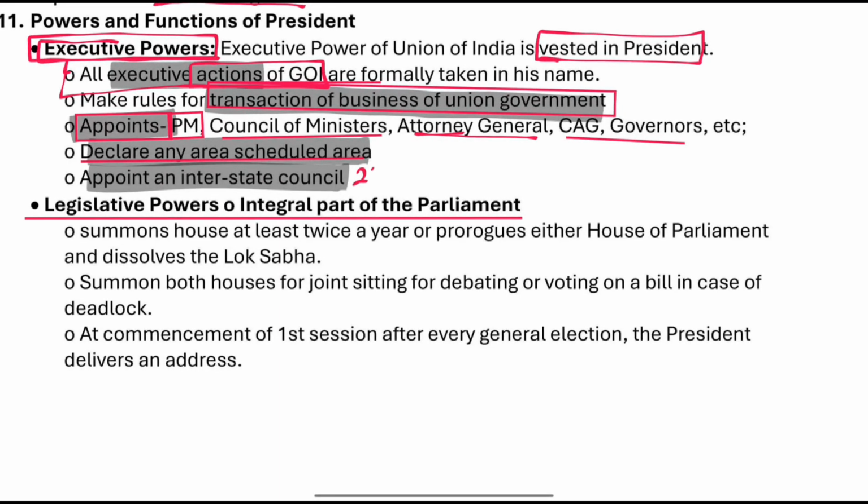Appointment of the interstate council is in Article 263. So what is the article for appointment of the interstate council and who appoints it? The president appoints the interstate council. Right. So interstate council and scheduled area under Schedule 5 of the Constitution. Declaring any area as a scheduled area is under Schedule 5 of the Constitution. Who appoints the interstate councils? It is appointed by the president. And who is the chairman? Home Minister is the chairman for the interstate councils.